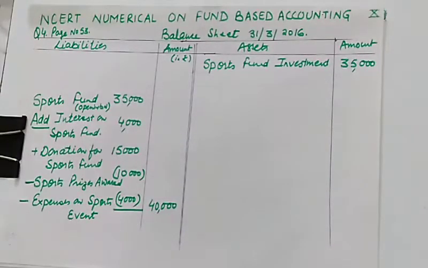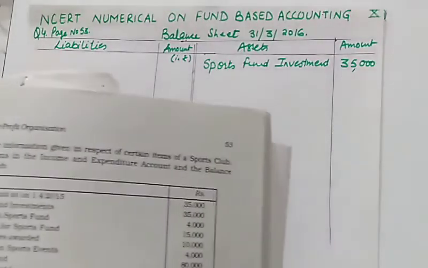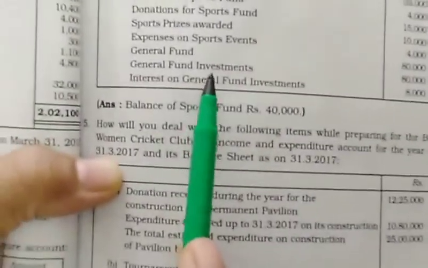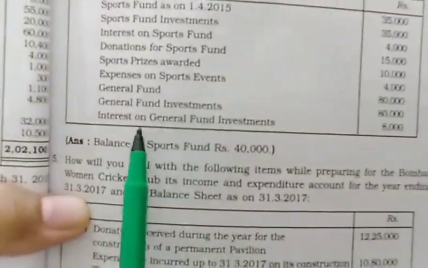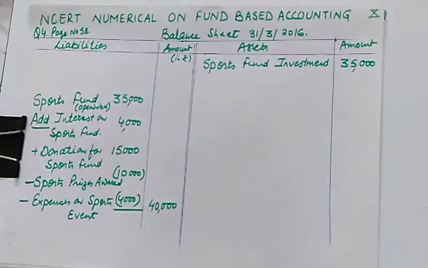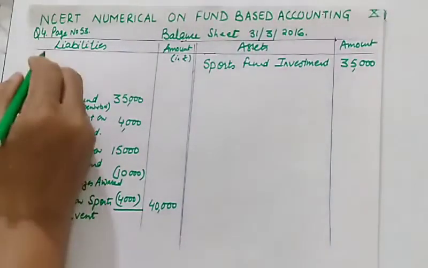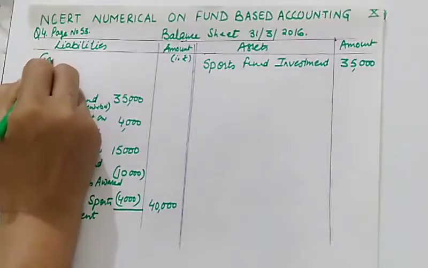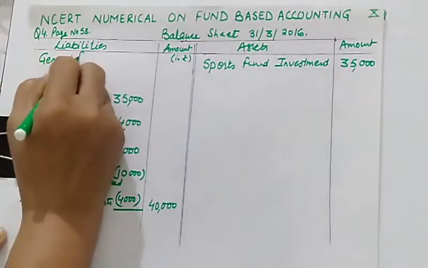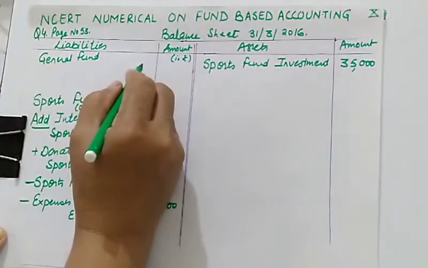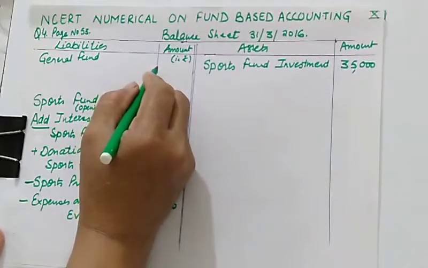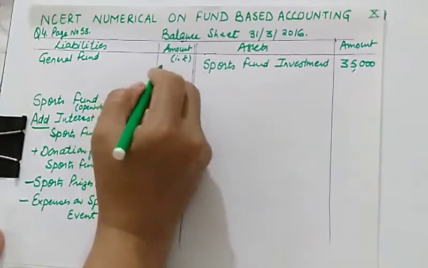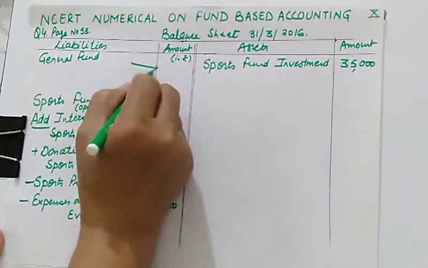Now what else you are required to give? See, you are given general fund also, and along with general fund investment, interest on general fund investment is also given to you. This I told you, whenever you are having income from general fund. So this general fund is your capital fund. So general fund will be written here, it's a capital fund. The general fund which is given to us is 80,000.